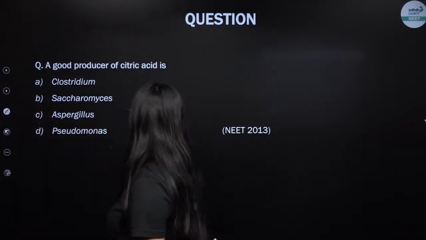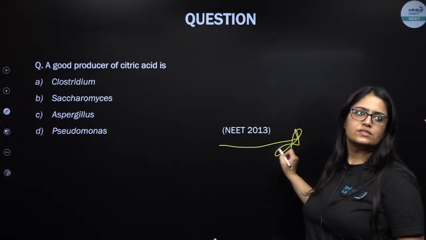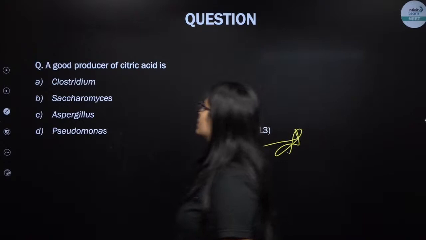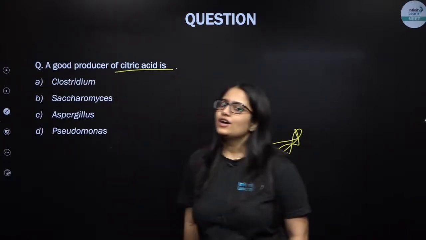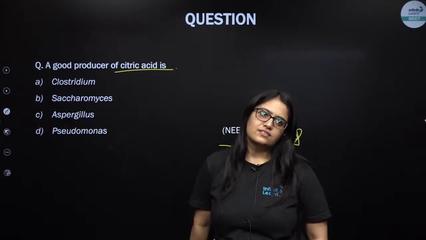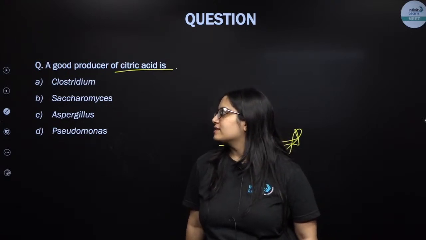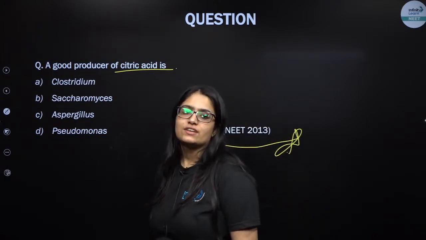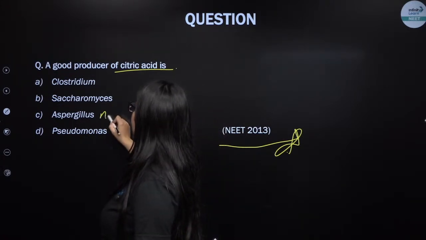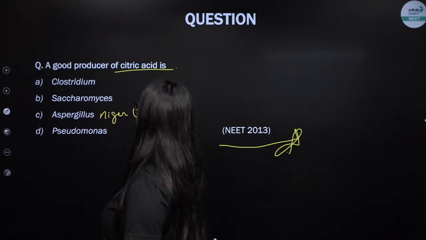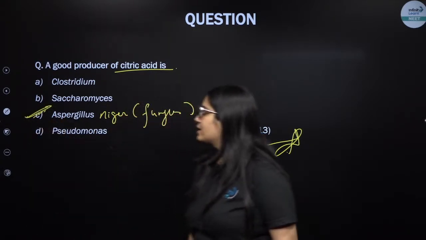Next question. This was asked in NEET 2013. A good producer of citric acid is. Come on, give it a try, my kids. I have repeated this question several times. Yeah, that's absolutely correct. It is Aspergillus niger, which is actually a fungus. Good. Please remember.